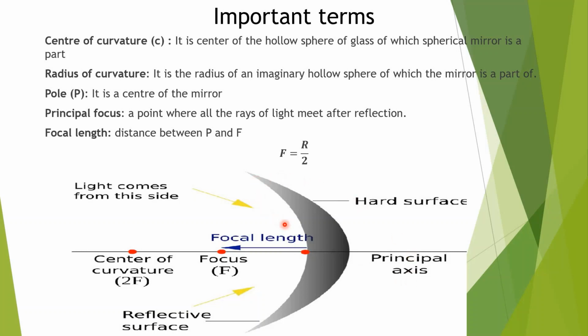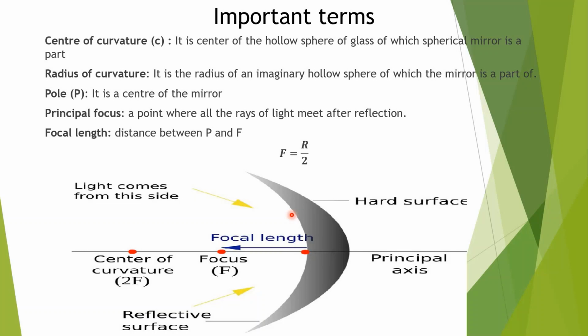This portion is reflecting and outside it is polished, so this becomes opaque and this one is reflecting. Again, center of curvature is the center of hollow sphere from where sphere is made. Radius of that hollow sphere is called radius of curvature.